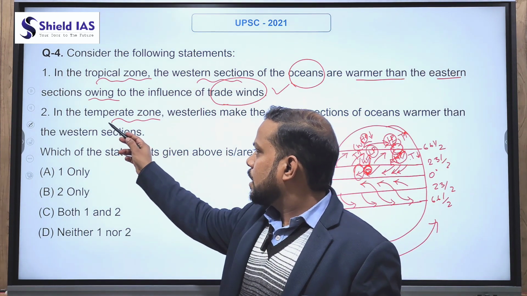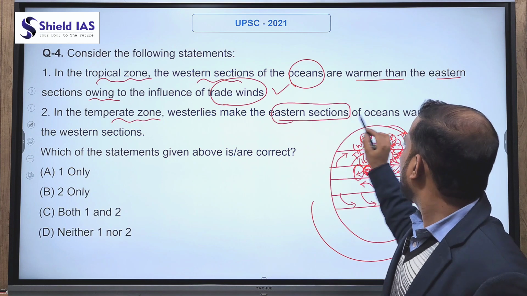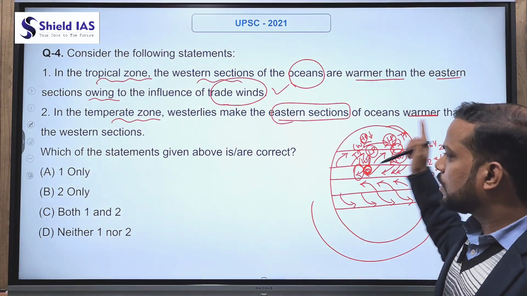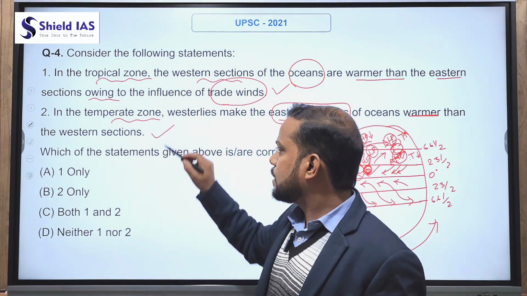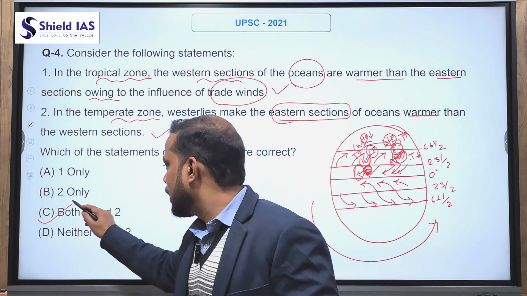So the second statement says that in the temperate zone, westerlies make the eastern section of ocean warmer. Yes, the eastern section becomes warmer than the western section. So the second statement is also correct. Hence, we can go with C, that is both 1 and 2.